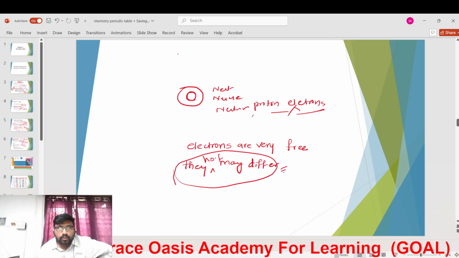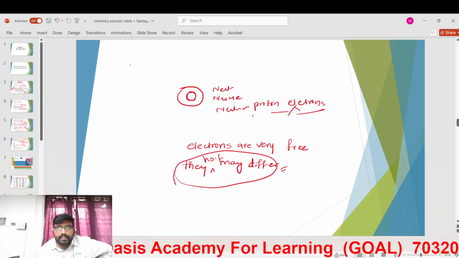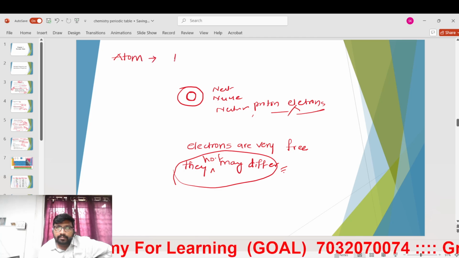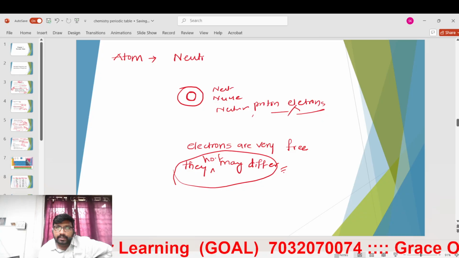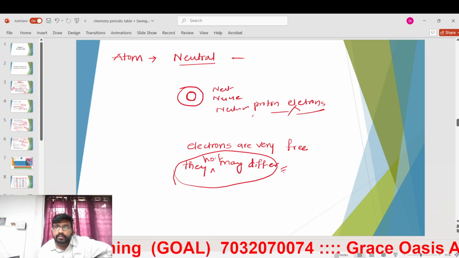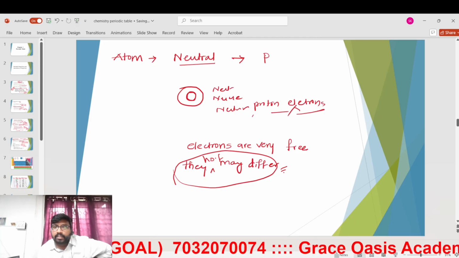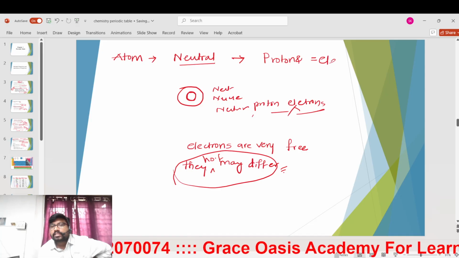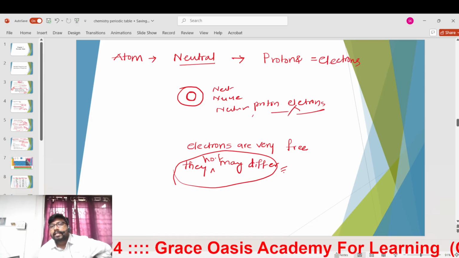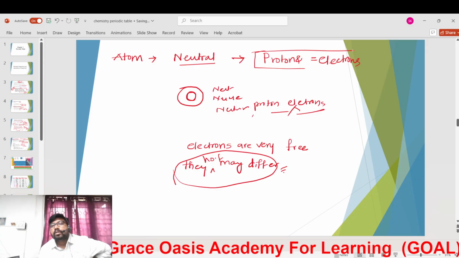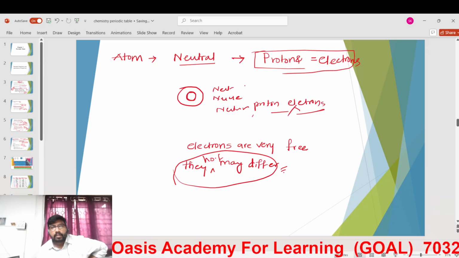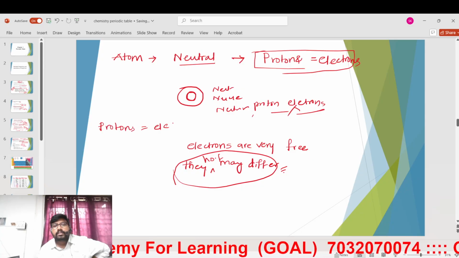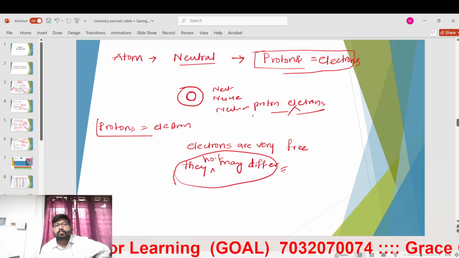That's the reason that any atom will always follow neutrality. An atom is neutral, which means there will be an equal number of protons and electrons in one atom. Are you able to follow? Protons equal electrons in every atom.